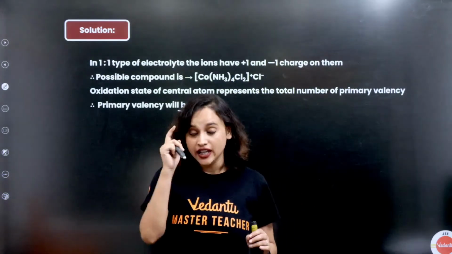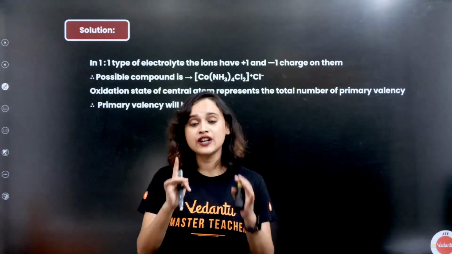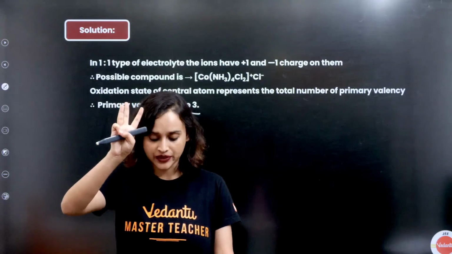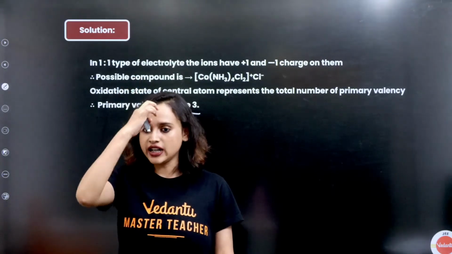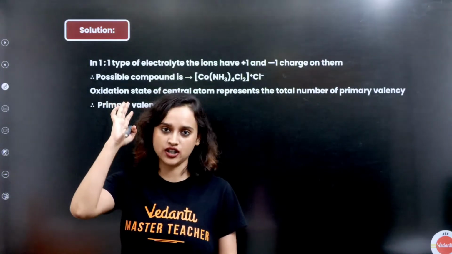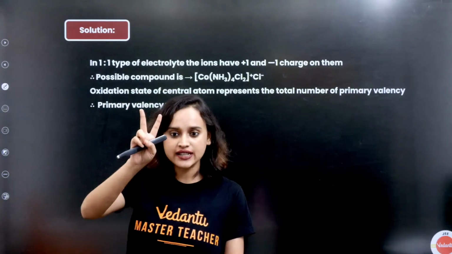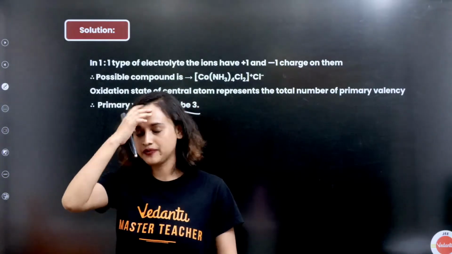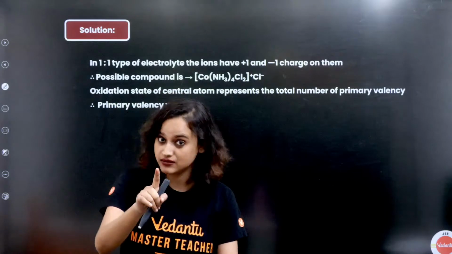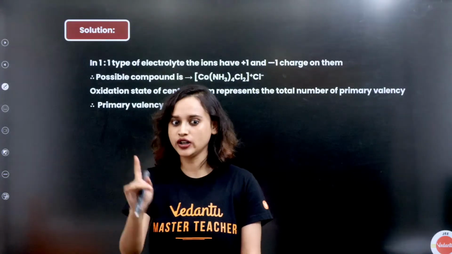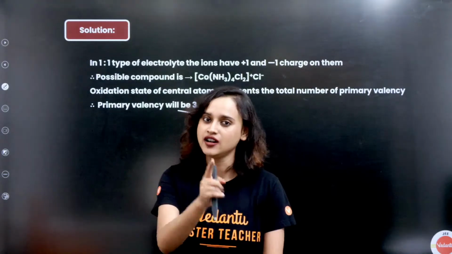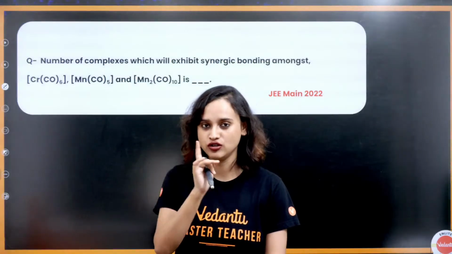Even in coordination compounds, there are three things you have to bother about: crystal field splitting energy, oxidation state, and maybe nomenclature. Nomenclature is not that important, but the first two are very, very important. If you drop these, you're not going to get marks in coordination compounds. Don't forget to do this.